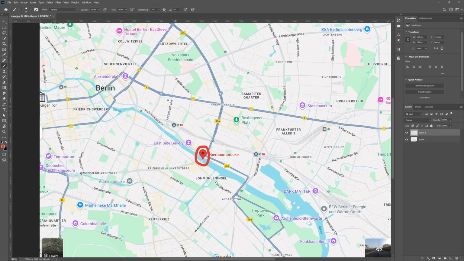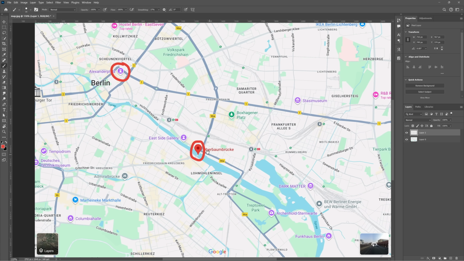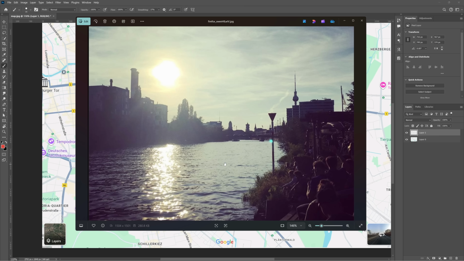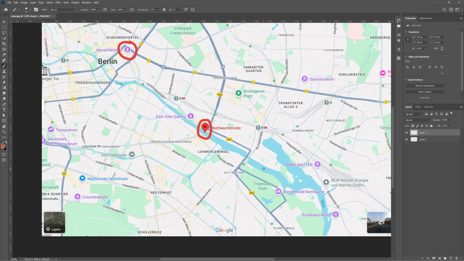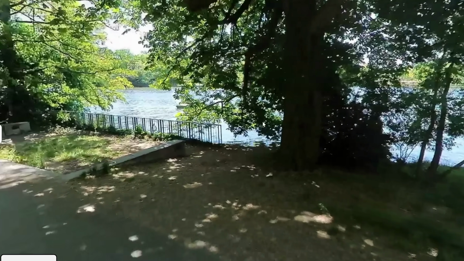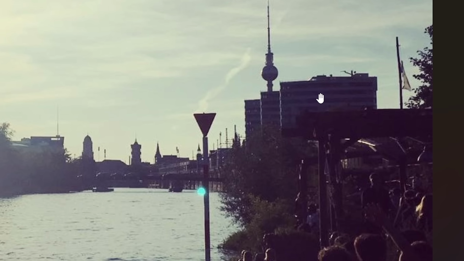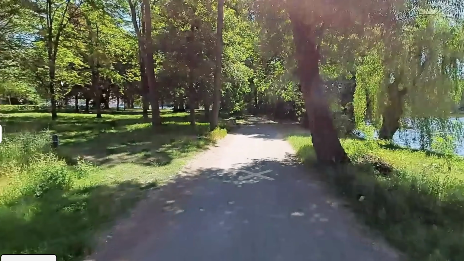Okay, so this is the bridge right here, and this is the TV tower. So we must be standing somewhere where the bridge is directly in front of us. The river is going that way, and the tower is visible there. And the only place the river is curving towards the tower is where? Maybe it's like here, or it could be right here. It's going towards the tower, and can we see the bridge from here? We can, really. But it looks nothing like the place in the picture. These people are standing on some wood here. There are buildings, and here there don't seem to be that many buildings.